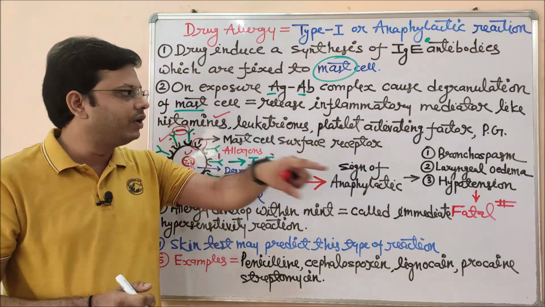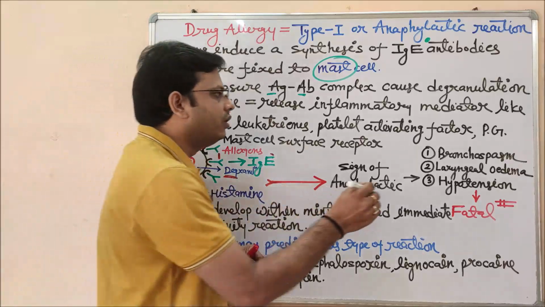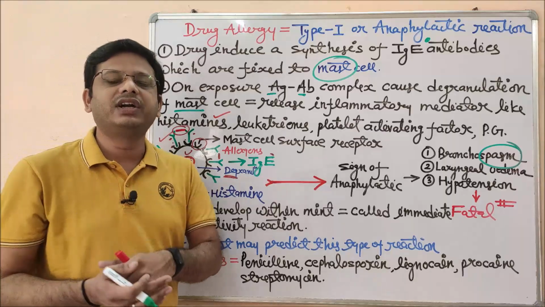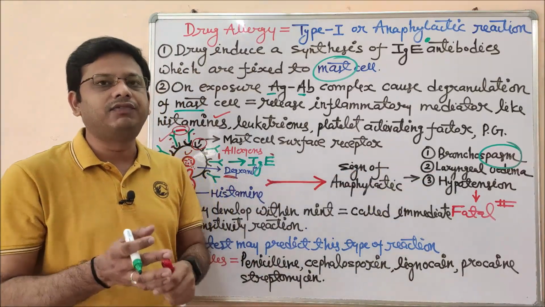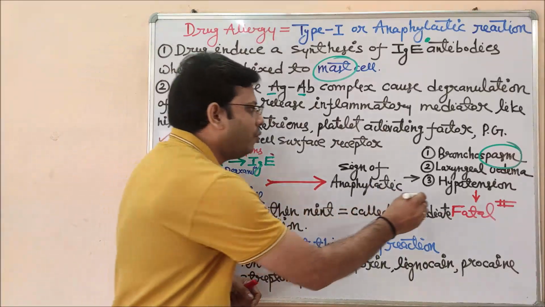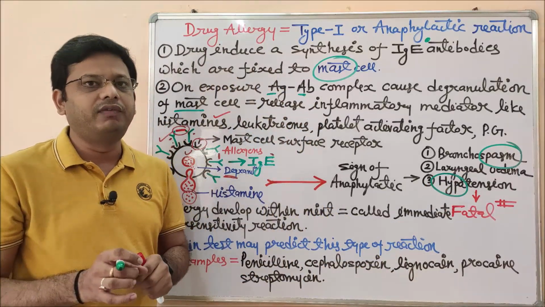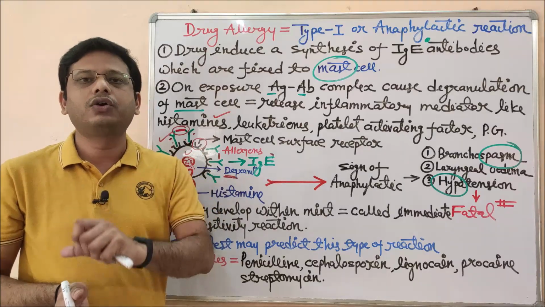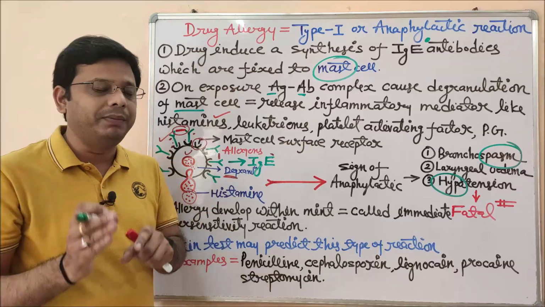anaphylactic reactions? The first one is bronchospasm. That means spasm along with the constriction of bronchi, which may convert into an asthmatic attack. The second one is laryngeal edema. There is an inflammation of the laryngeal part. The next one is hypotension. Hypo means low. From the normal value, there will be a reduction of that particular value. Hypotension means reduction in your blood pressure below your normal value. That means below 120/80 mmHg.